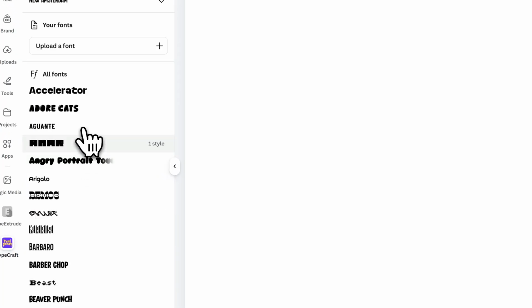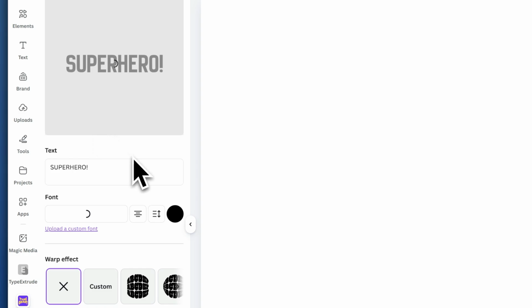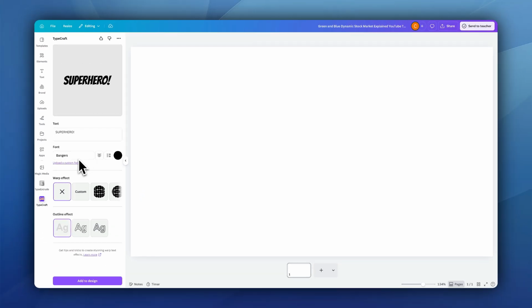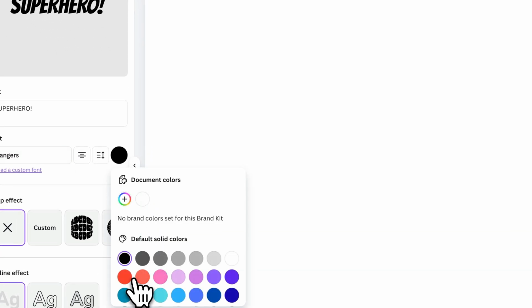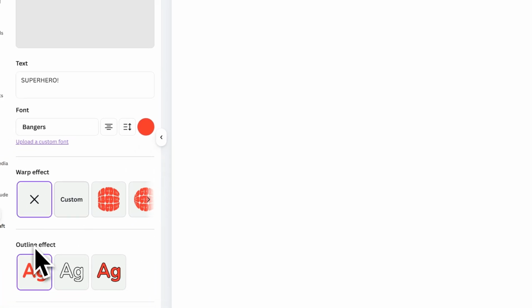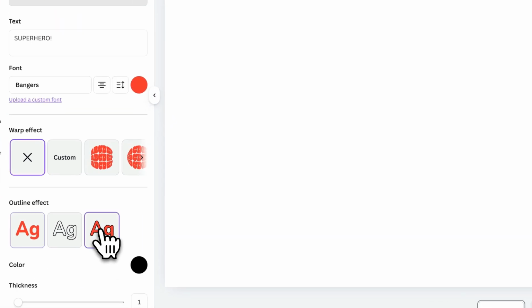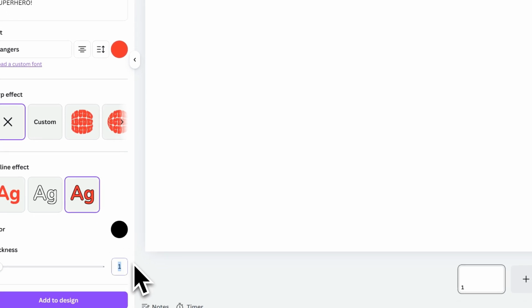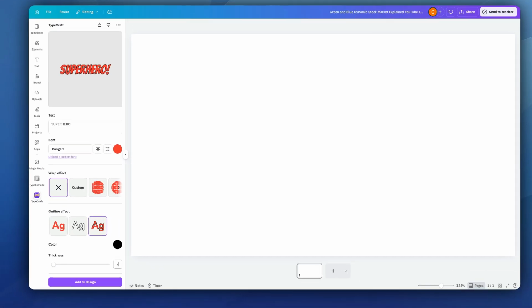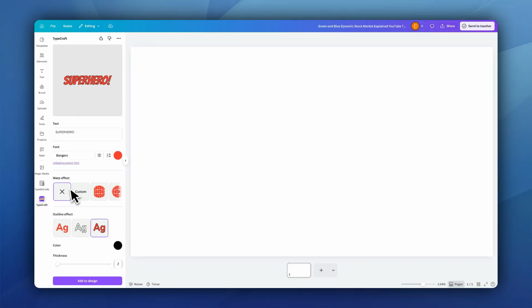Next, customize the font by selecting Bangers to achieve a bold comic-style look. Change the text color to something vibrant, such as red or blue, to match a superhero theme. Then, go to the Outline section and choose the third outline option. Adjust the thickness to around 2 to make the text stand out clearly.